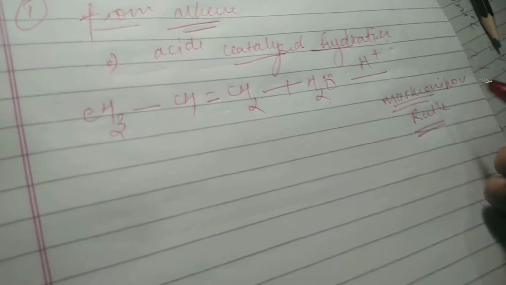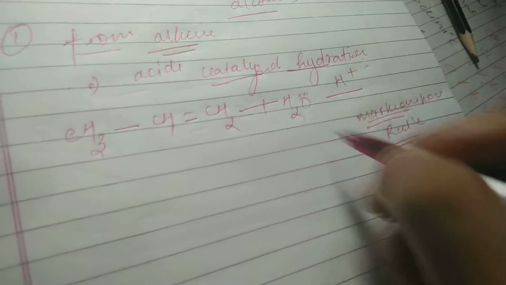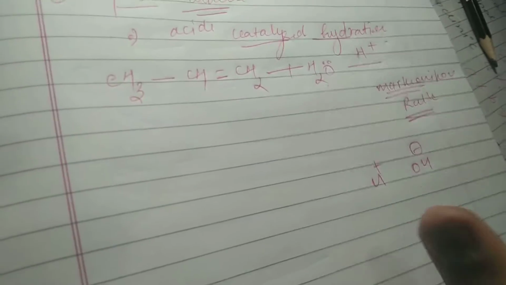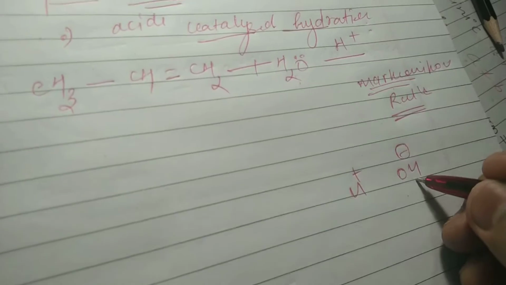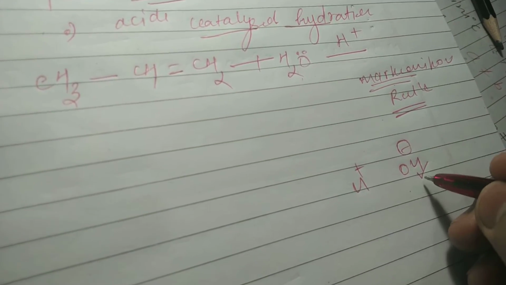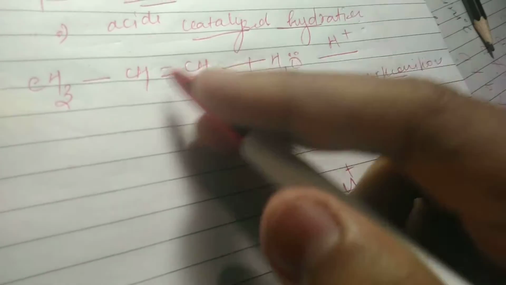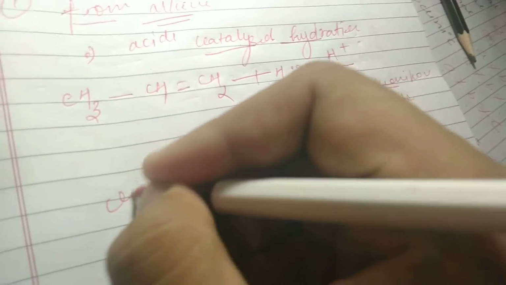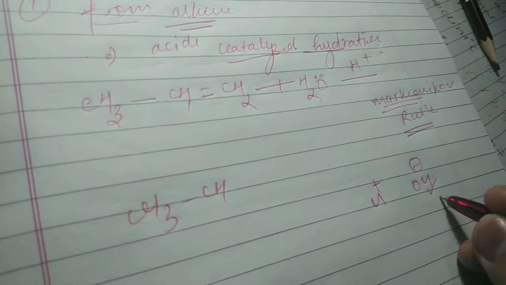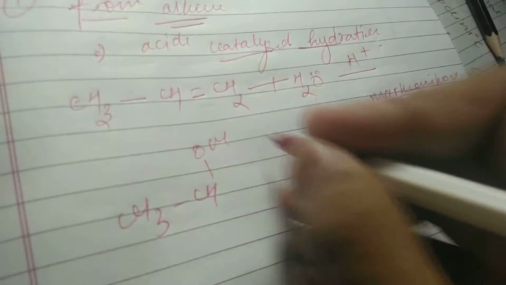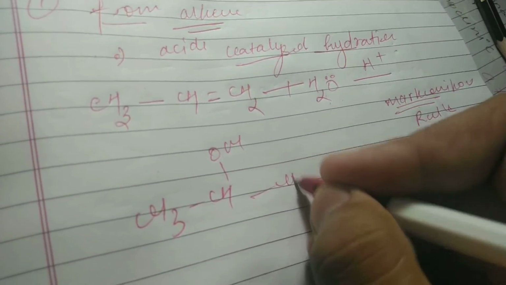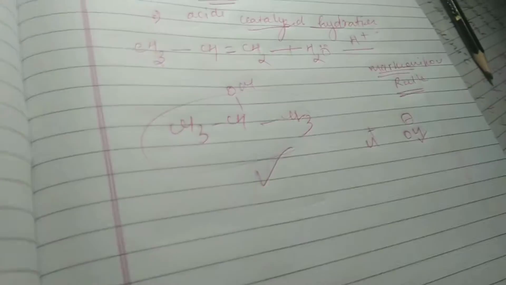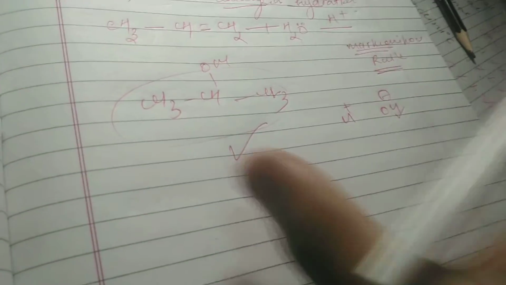So according to Markovnikov rule, if we have taken H2O, we can write it as H plus OH minus. So according to Markovnikov, the addendum, means the nucleophile, will go to that carbon which has the lowest number of hydrogen. So what it will do? CH3, CH, then this OH will go on this carbon and H will go on this carbon. So CH3. So you will get your product. Okay. I'm not explaining the whole thing, I'm not explaining the mechanism. This is just a summary.